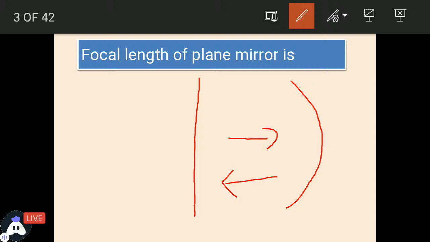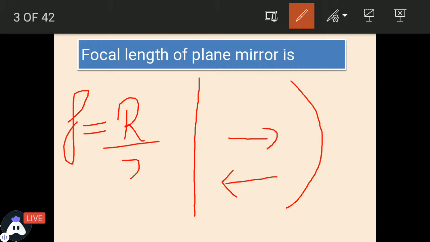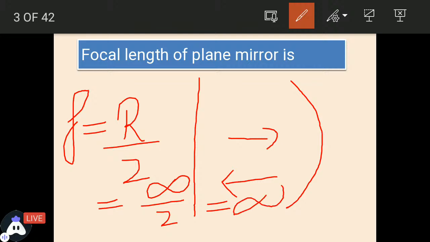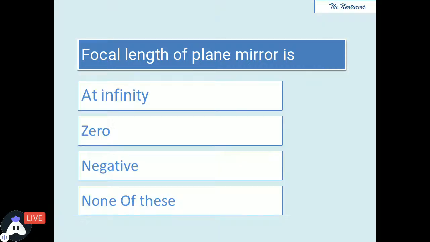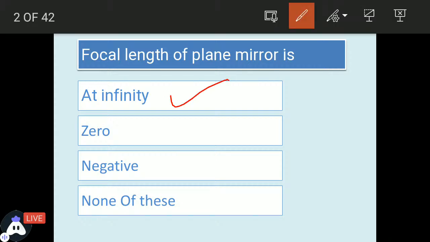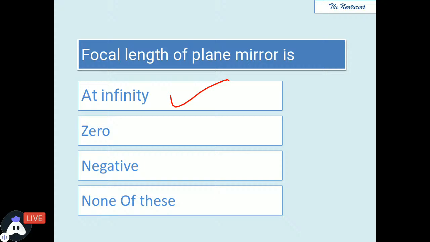Means उसकी कोई रेडियस ऑफ कर्वेचर की लेंथ नहीं होती, इनफाइनाइट लेंथ होती है और इनफाइनाइट रेडियस ऑफ कर्वेचर होता है एक प्लेन मिरर का. And the focal length is half of the radius of curvature. So if the radius of curvature is infinity, infinity upon 2 is again infinity. Remember, the focal length of the plane mirror is at infinity. Perfect. Moving ahead to the next one.